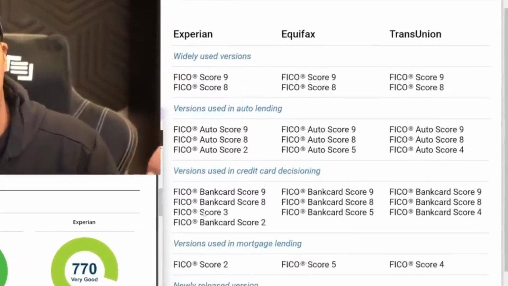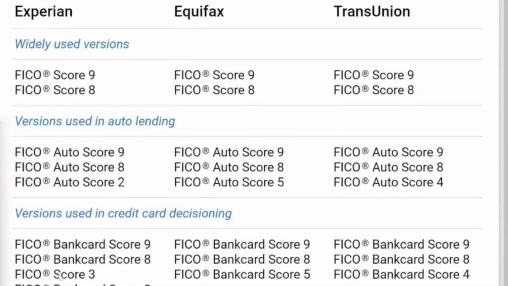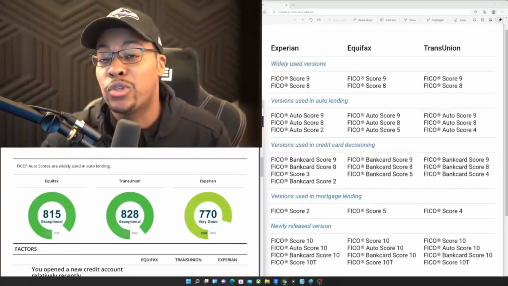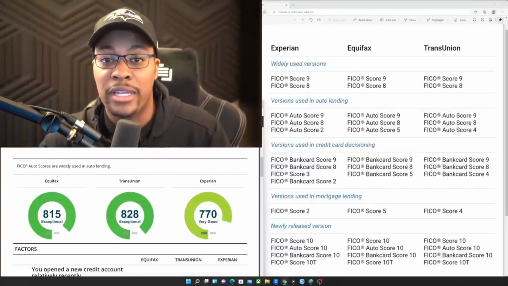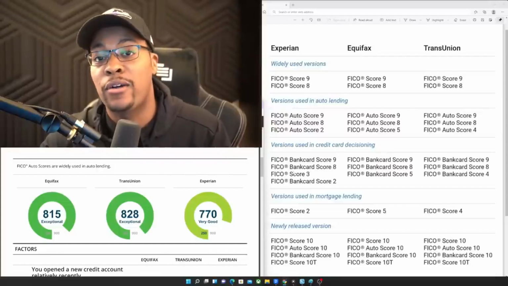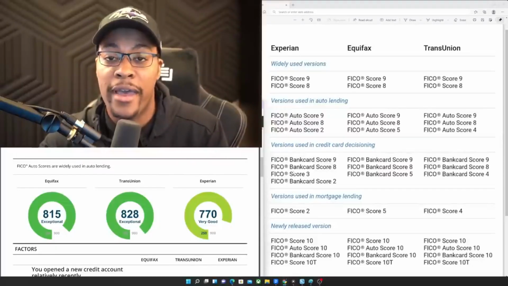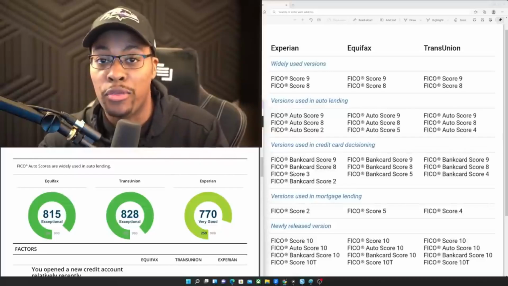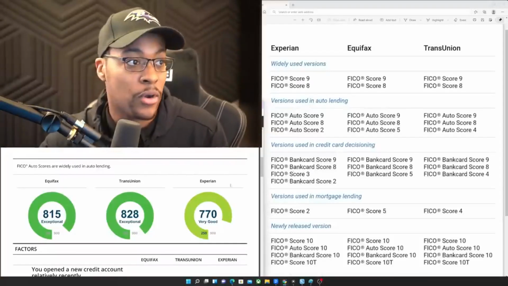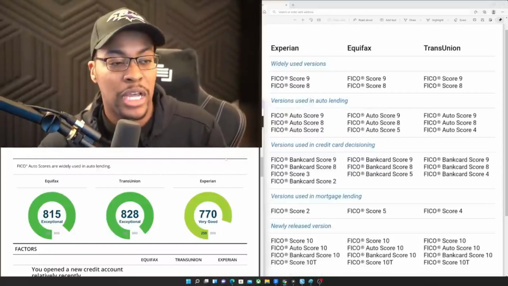You also have FICO 3, which is going to be in credit card decisioning, but that's only going to be for Experian data. So that's just something to think about whenever you see the FICO numbers. FICO 2, FICO 3, that's going to be specifically Experian data. FICO 4 is going to be TransUnion. FICO 5 is going to be Equifax. FICO 8 is going to be all 3. FICO 9 is going to be all 3. FICO 10 is going to be all three. So these are just some examples I wanted to show you.